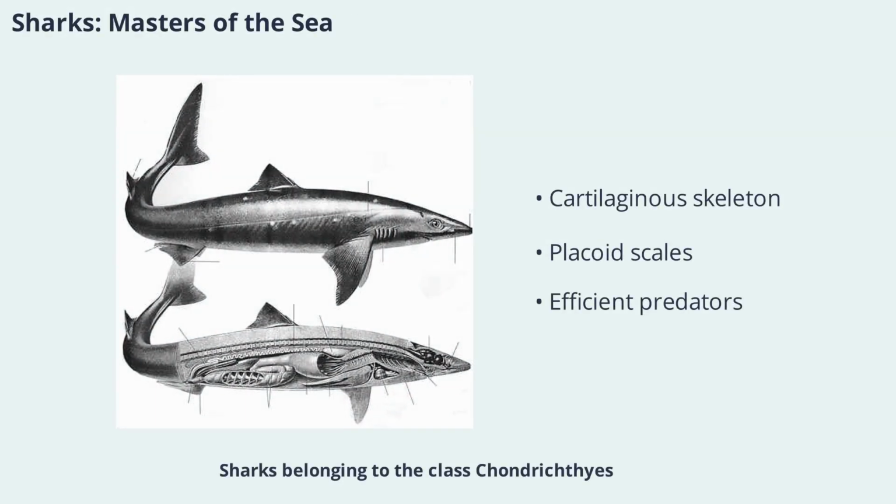ecological roles. Sharks, belonging to the class Chondrichthyes, are among the most iconic and efficient predators in the ocean. Their skeletons are made of cartilage, making them lighter and more flexible than bony fishes. Sharks possess 5 to 7 gill slits, and their skin is covered in tough, tooth-like denticles called placoid scales. These adaptations provide protection and enhance hydrodynamics, allowing sharks to move swiftly through water. Most sharks are predatory, but some are filter feeders. Their keen sense of smell, efficient spiral intestine, and internal fertilization set them apart from other fish.